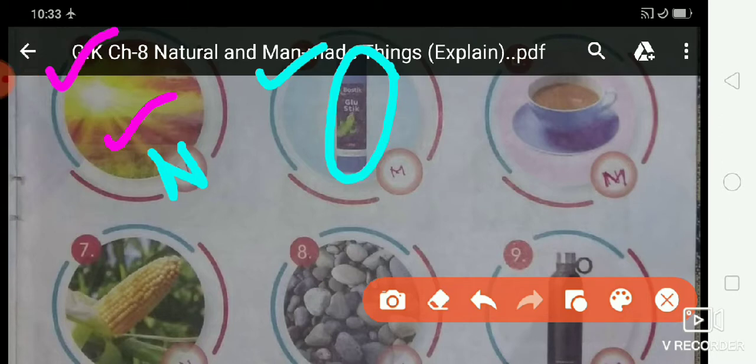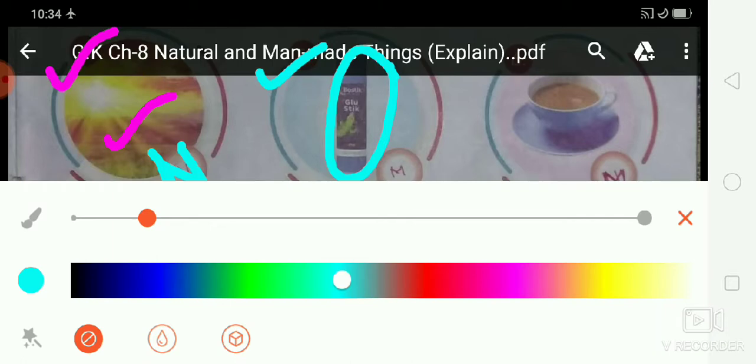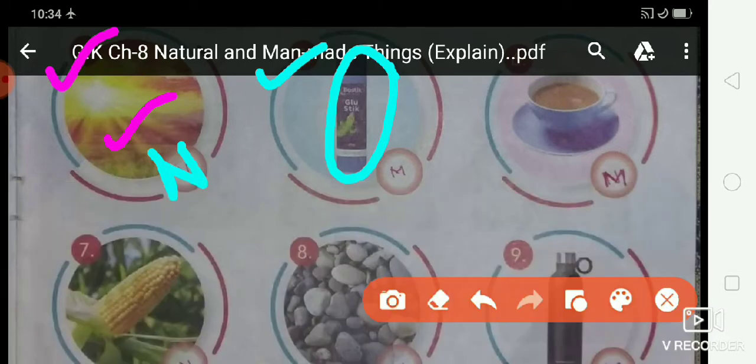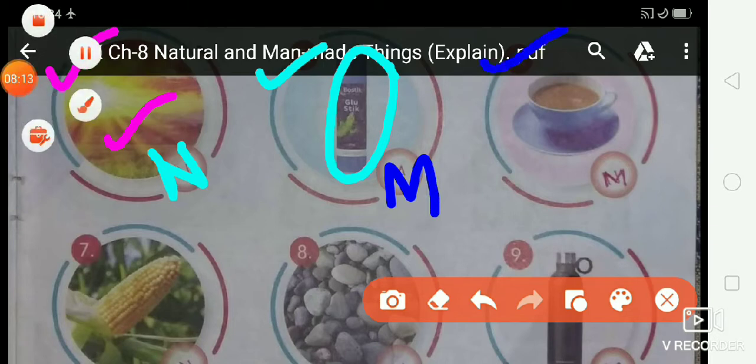So do you know, students? Is a glue stick a man-made thing or a natural thing? So glue stick is a man-made thing. So write here letter M. Is that clear, students?